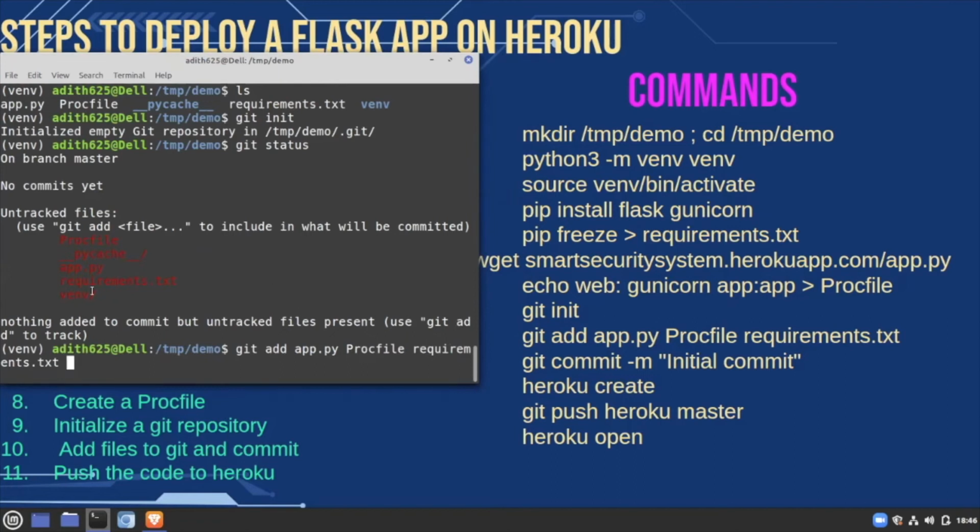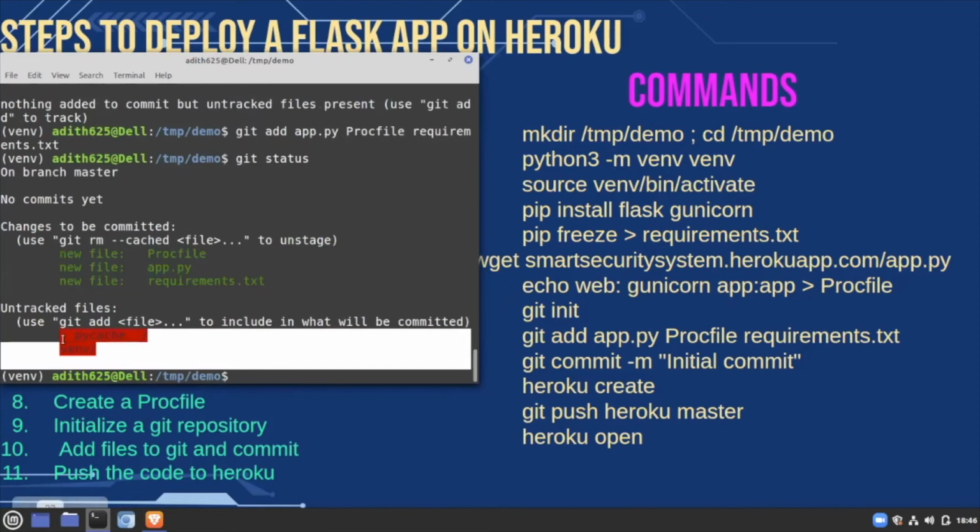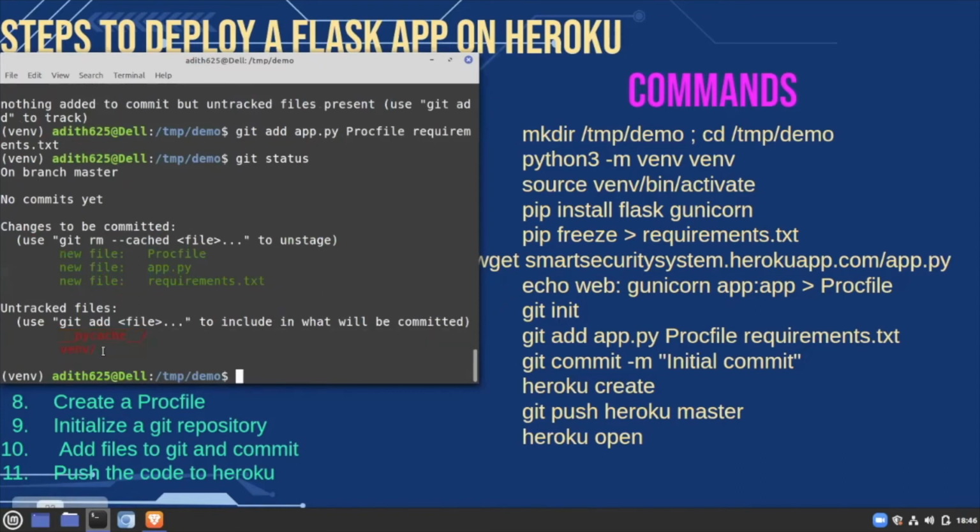We do not have to include the virtual environment and pycache files, including the gitignore file that we'll do later. So now we can run git status. And actually we can just include these also in the gitignore file. So we can create a gitignore file.